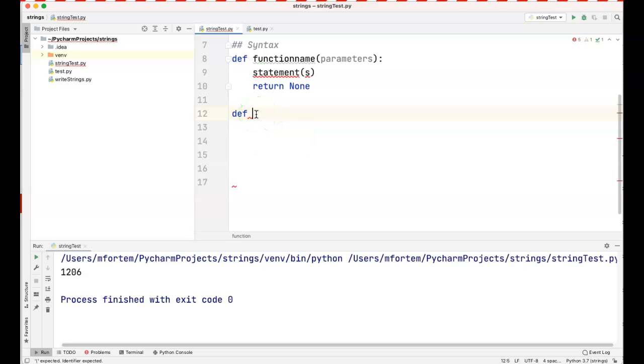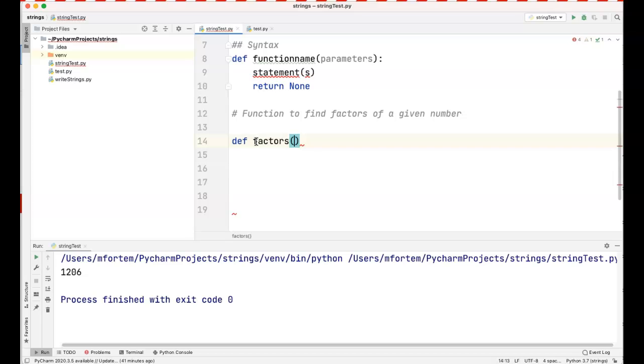So if you wanted to write a function, let me start with a comment, say function to find factors of a given number. So this is the function I want to write. Again, we use our def keyword, which stands for define. So I can call my function, I can call it factors.